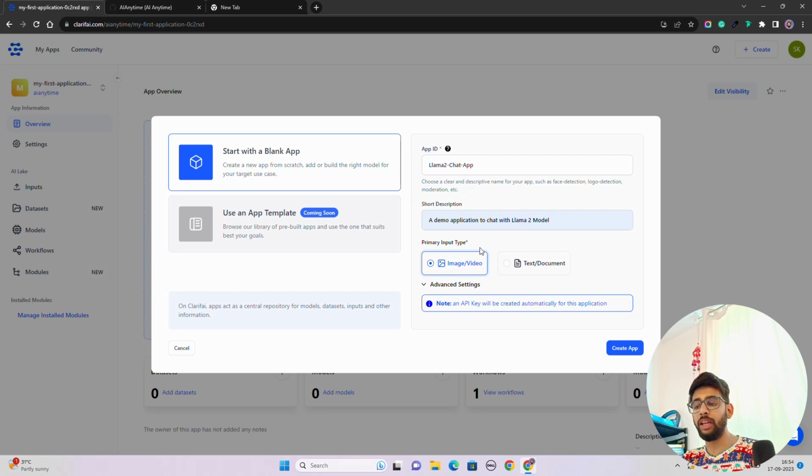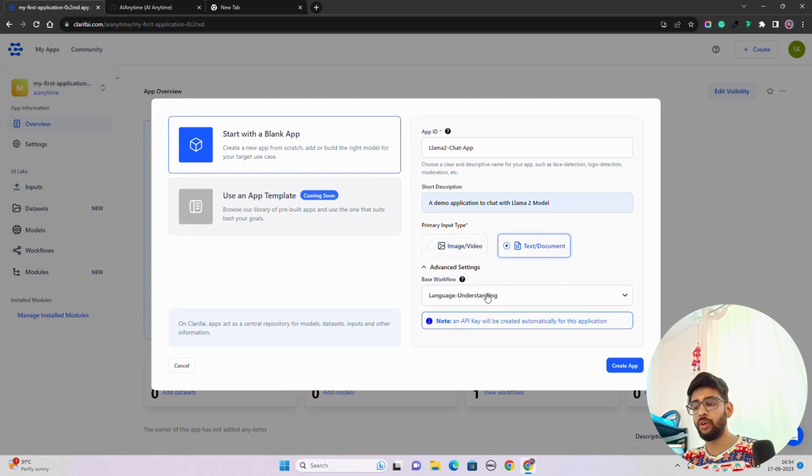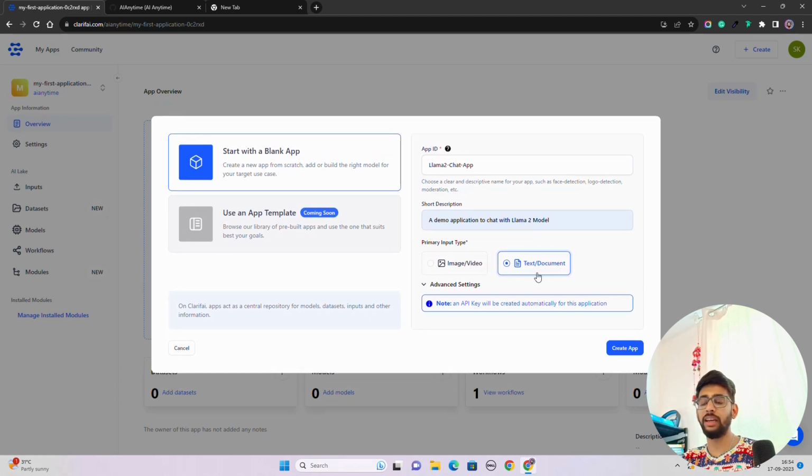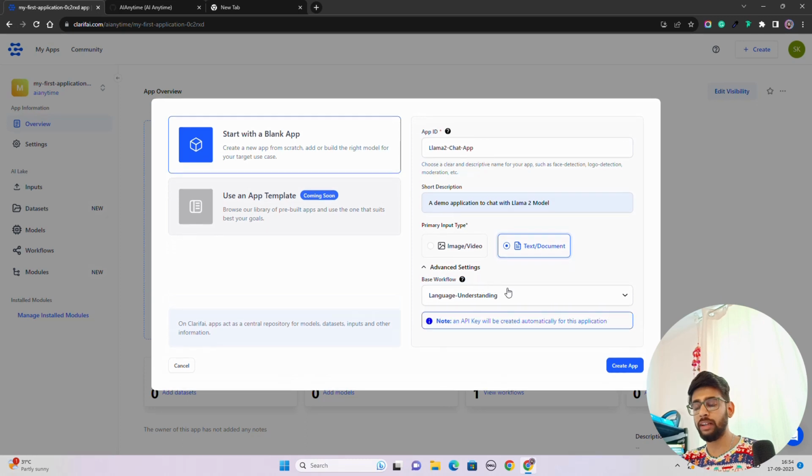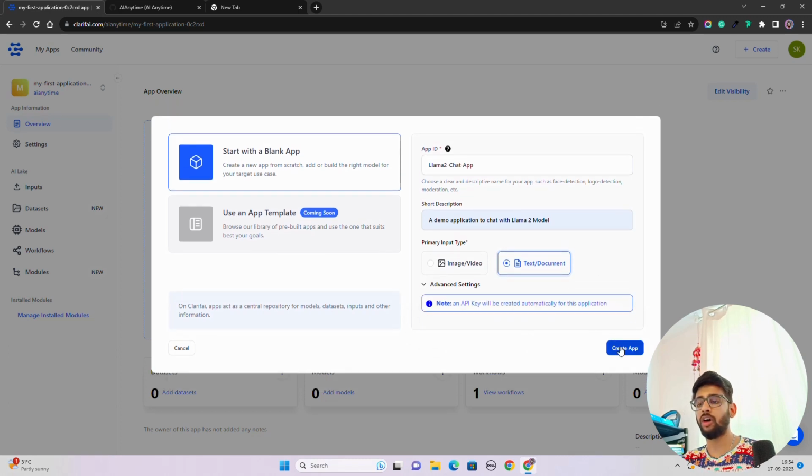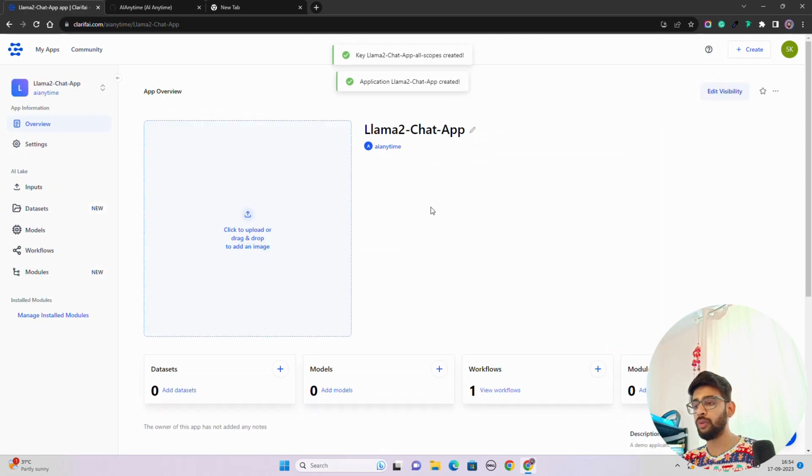My primary input type is going to be text and document. In advanced settings, it asks for a base workflow. In base workflow, I'll keep universal for now, and let's click text document, language understanding. You can also select later, you can also change it. In this case, I'm going to click on text to document. In advanced settings it's language understanding, but you can also have a look at different use cases. They have different other settings. Once you click on create app, it will create an app for you.